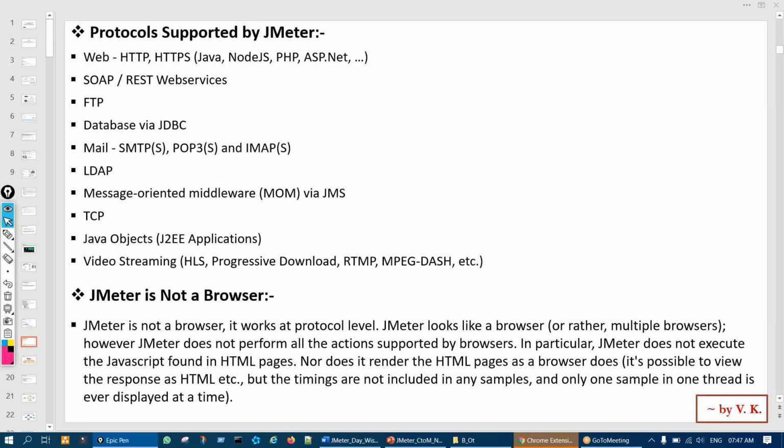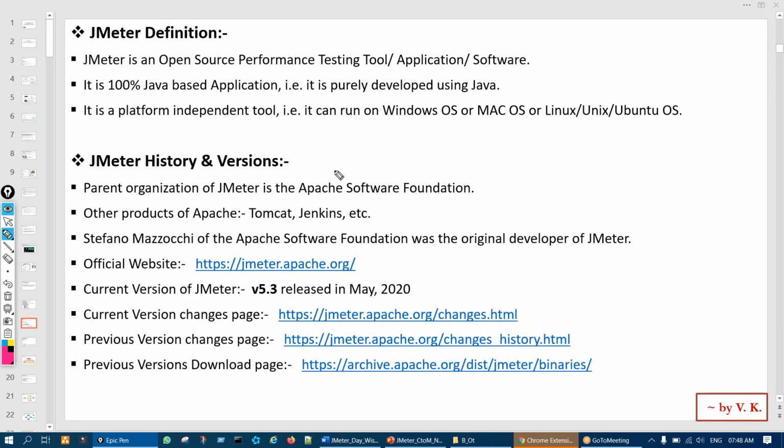Now, history and versions. The parent organization of JMeter is the Apache Software Foundation.